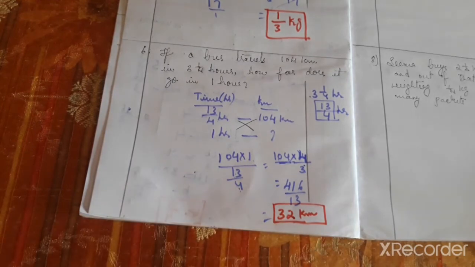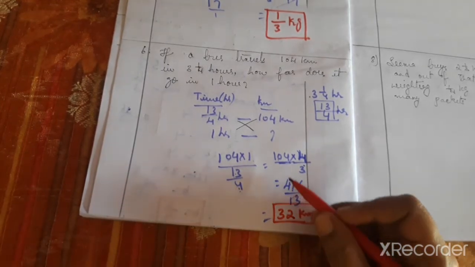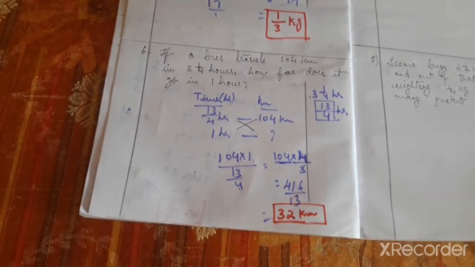416 by 13 is 32 kilometers. 13 ones are 13, and 13 3s are 39, and 6 to remainder, so 26 3s are.